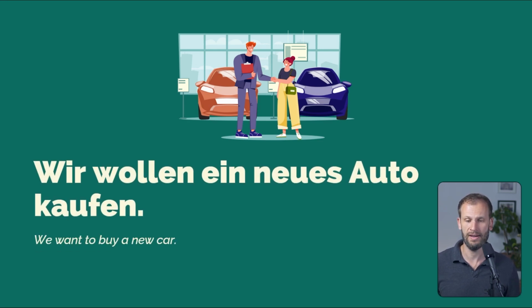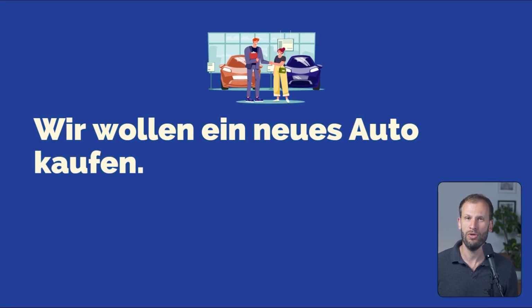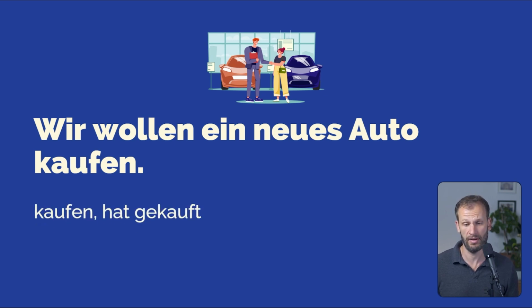Great. Wir wollen ein neues Auto kaufen. We want to buy a new car. That's our plan, our wish, our desire, and so on. So kaufen, to buy. Past tense form? Hat gekauft. This one is regular. We have a T at the end. Nothing changes, no vowel change. So this one is regular. Kaufen, hat gekauft.